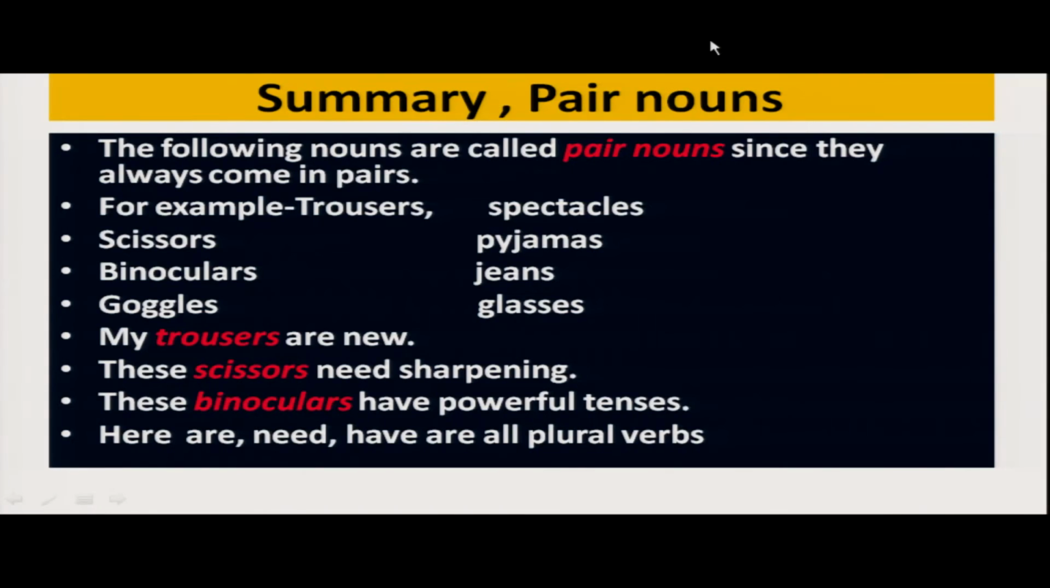For example, my trousers are new, these scissors need sharpening, these binoculars have powerful lenses. Here are, need, have are all plural verbs.